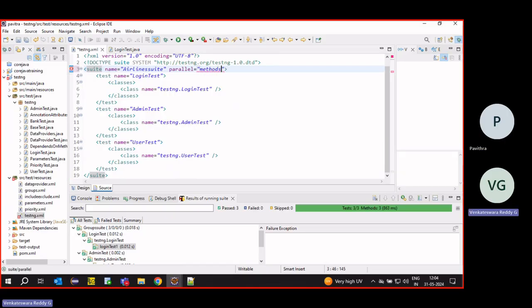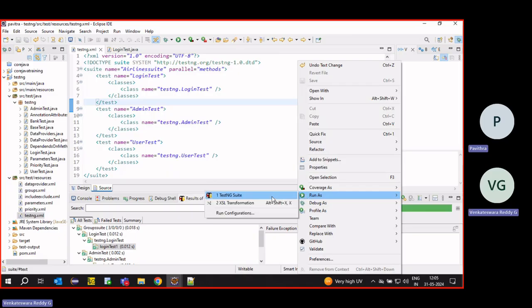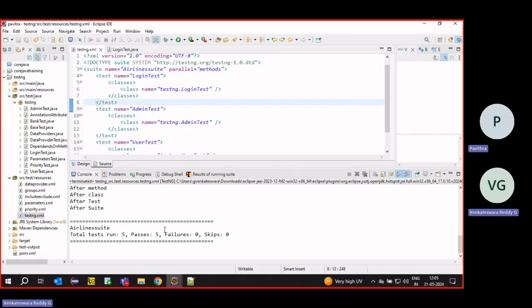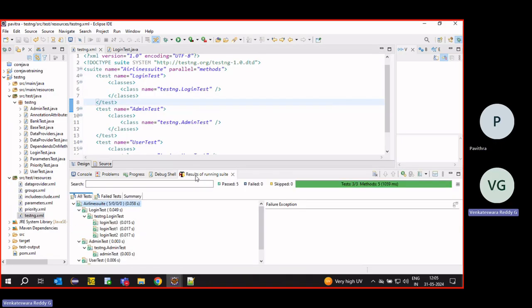There are multiple values, methods or tests. We can pass methods or tests. We'll see methods first. Then we specify how many threads I want to execute. Suppose 100 test cases are there, then 100 threads will open at a time.